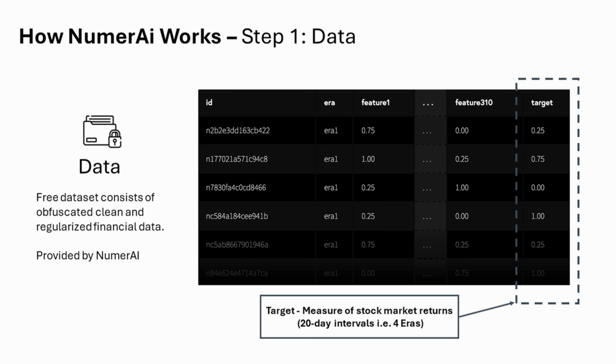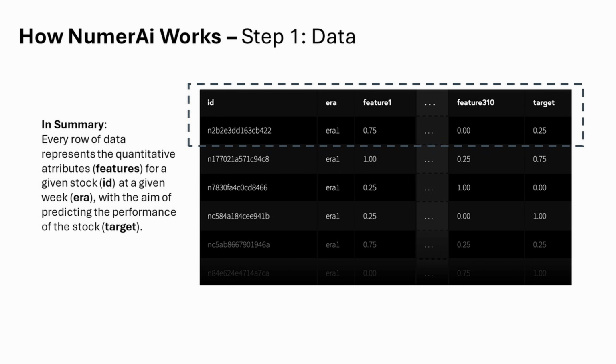The final column is the target price, which represents a measure of the stock market return for a particular stock item. In simpler terms, it measures how well a stock performs compared to the other stocks within the same sector. It's measured over 20-day intervals, which is the equivalent of 4 eras, and the aim of this competition is to be able to predict the targets using the features. It's important to note that the values under the target and features are not currency or ratios. They're regularized data points that range from 0 to 1.